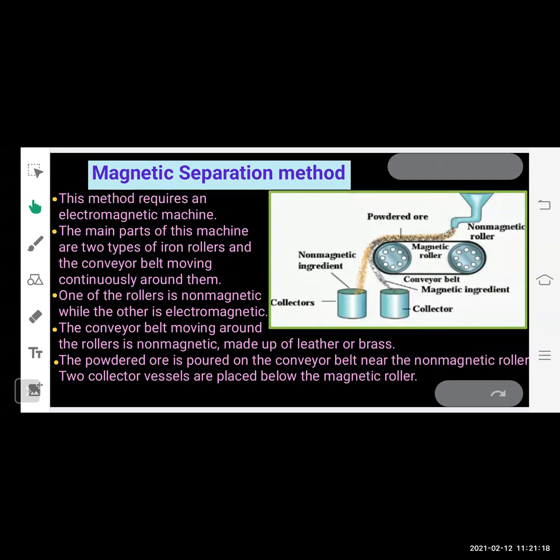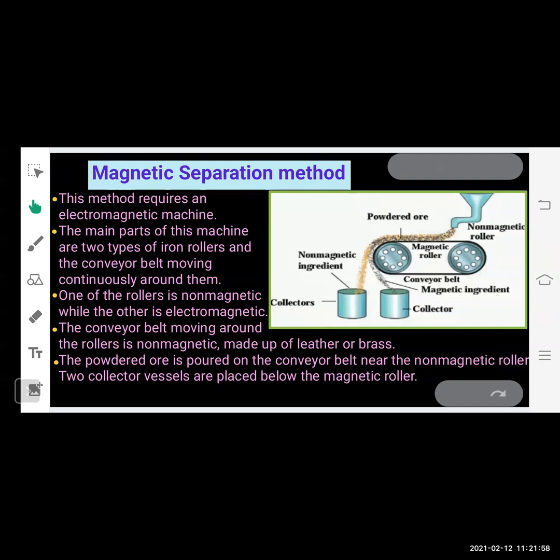But how does it work? As we know that the ore is magnetic in nature, right? So it will get attracted towards the magnet because this belt roller is made of magnetic material. Okay, so the non-magnetic gangue particles will not get attracted towards it, and because of this they will get collected in this container. But magnetic ore will get attracted towards the magnetic roller, it will stick to the conveyor belt, and it will get collected in the second container.